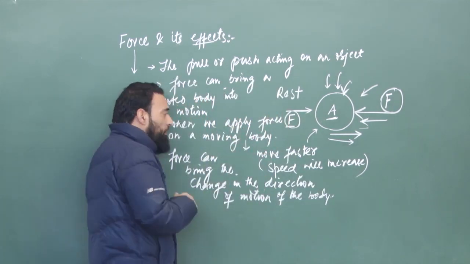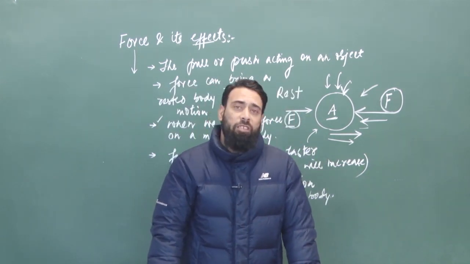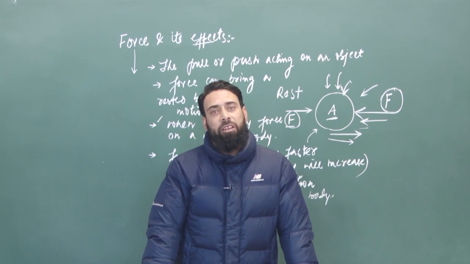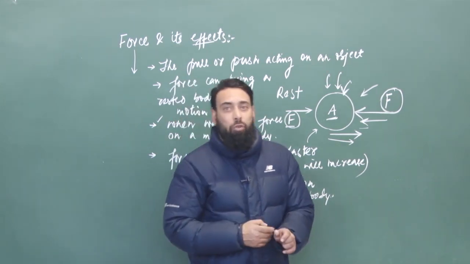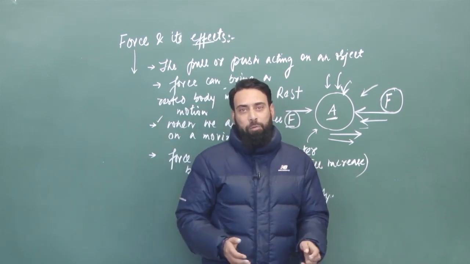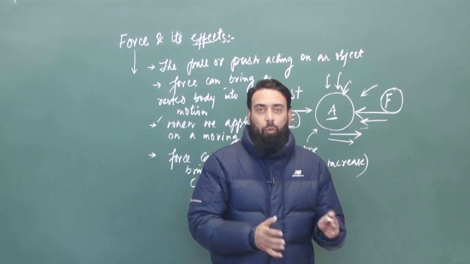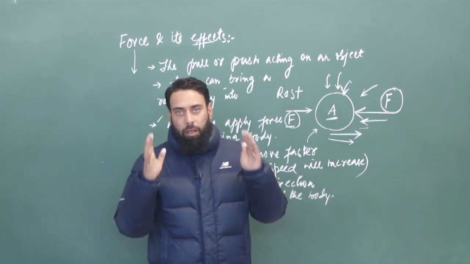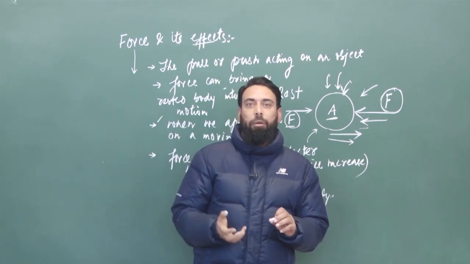The third important effect is if we are applying force on a moving body, that force can bring the change in the direction of the moving body. We are always watching cricket matches. We are fond of cricket matches, especially when there is a match between Pakistan and India, and we are always in front of the TV screens to watch the match.